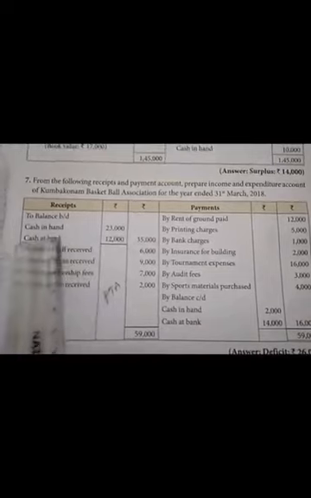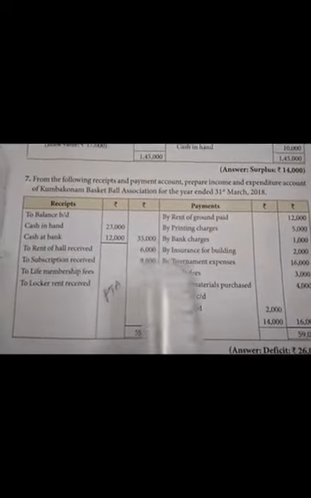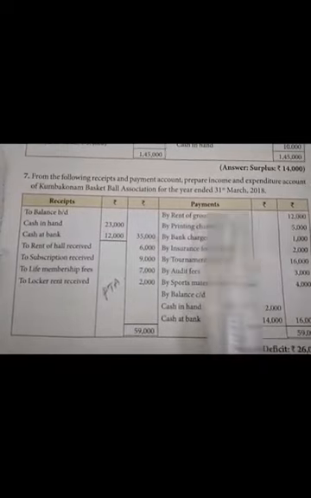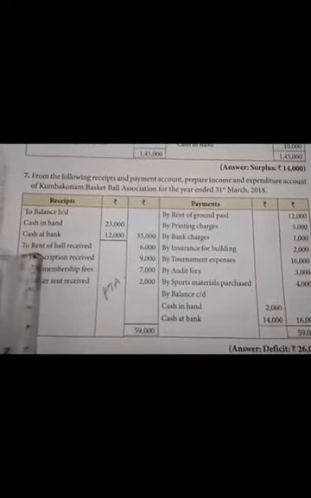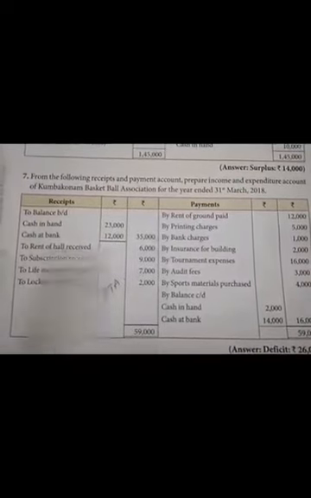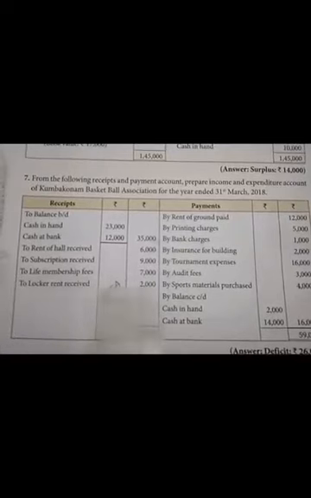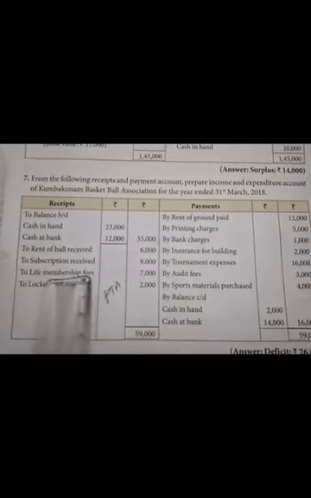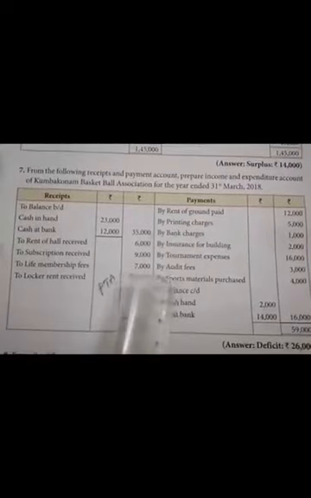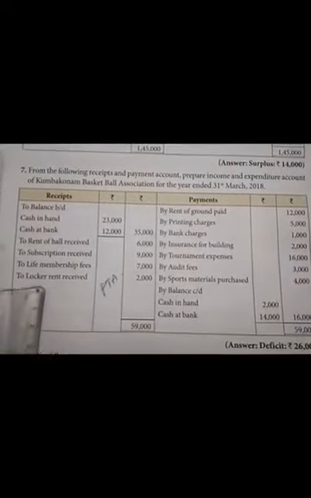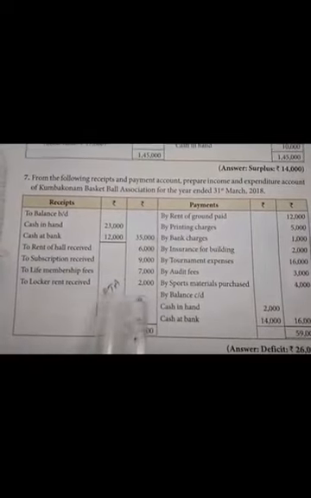On the receipt side: cash in hand, cash at bank. Rent of hall received, 6,000. Rent of ground paid is a payment, an expense. Subscription received is a revenue receipt. Life membership fee is a capital receipt, entered in the balance sheet on the liability side. Locker rent received is a revenue receipt on the income side.